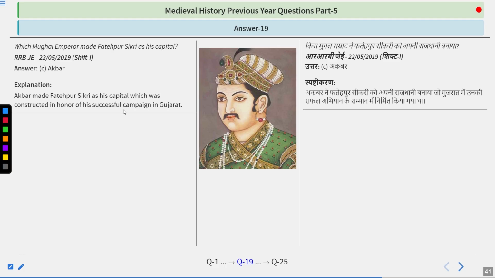So Akbar made Fatehpur Sikri his capital, which was constructed in honor of his successful campaign in Gujarat. And Buland Darwaza was also created there. Fatehpur Sikri was made the capital because it is very approachable from the Rajputana states and from Gujarat. Akbar created three different capitals during his time. One was Agra, the other one was Fatehpur Sikri, and the other one was Lahore.